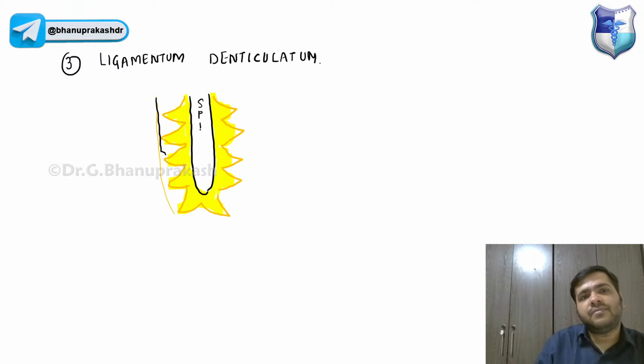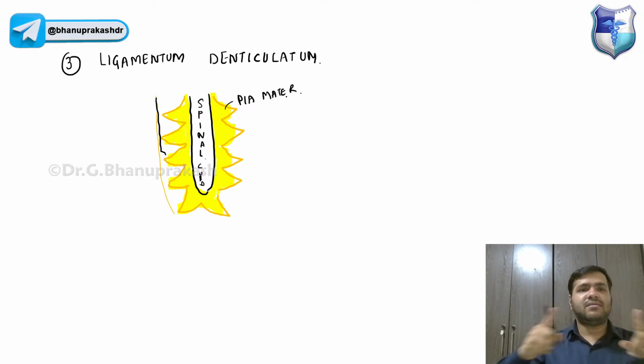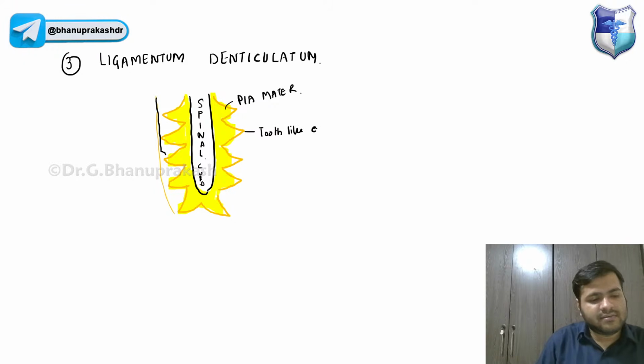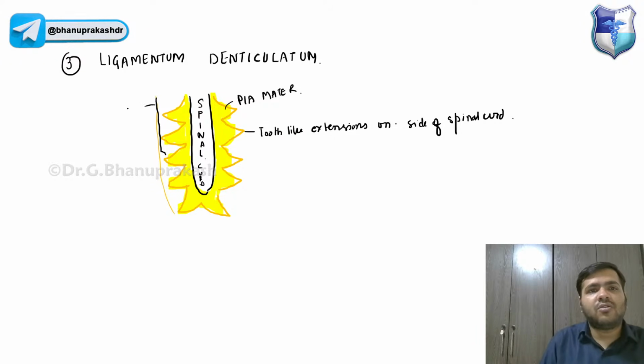This is the spinal cord, and adherent to it we have the pia mater, which gives these tooth-like projections on the side of the spinal cord, connecting it to the arachnoid mater.